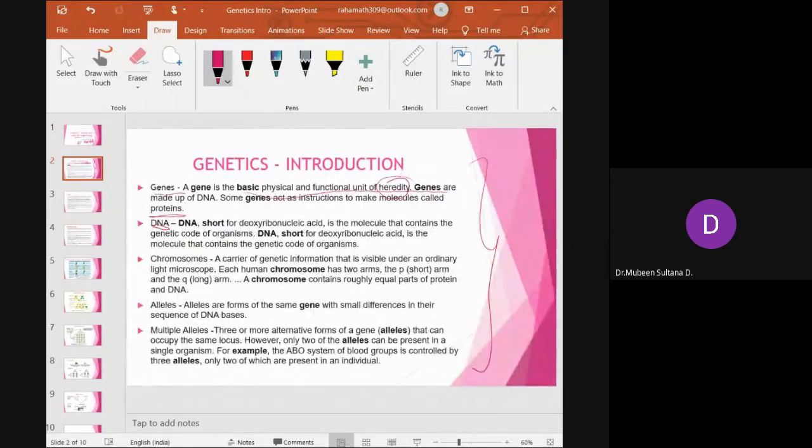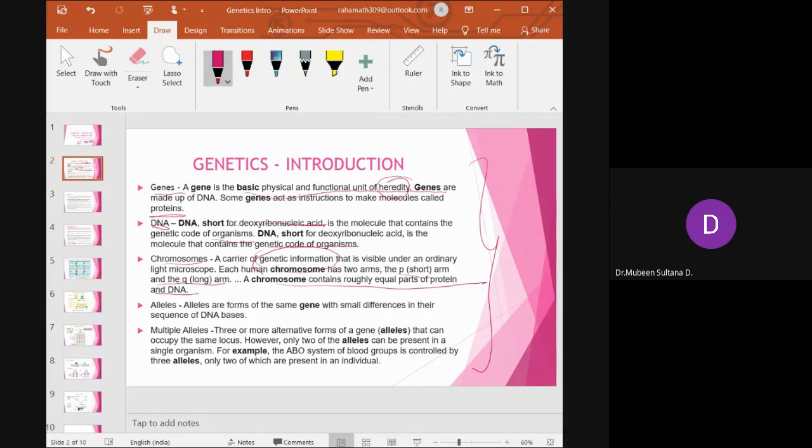What is DNA then? DNA is a short form of deoxyribonucleic acid, the molecule that contains the genetic code of the organism, right? What are chromosomes? Chromosomes are the genetic information carriers. Each human chromosome has two arms, the short arm, which is P, and the long arm, which is Q. A chromosome contains roughly equal parts of protein as well as DNA.